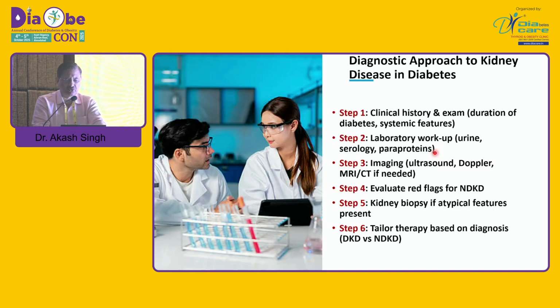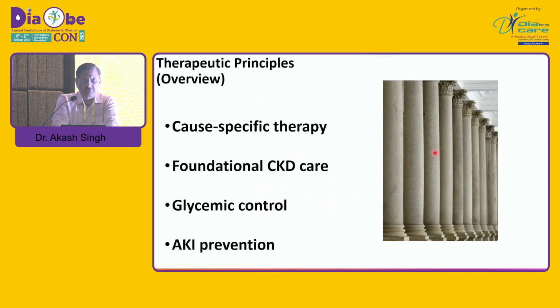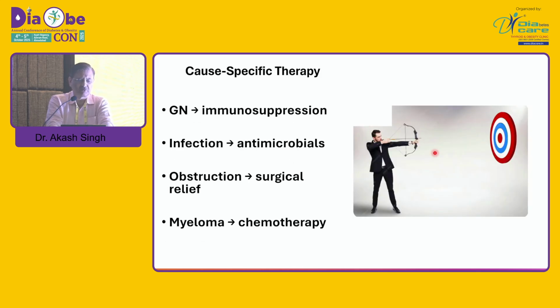situations. So you should go for clinical history and examination, laboratory workup, imaging, evaluate red flags for non-diabetic kidney disease, kidney biopsy if atypical features are present, tailor therapy based on diagnosis basically. There are biomarkers beyond albuminuria which are being developed. Now coming to the therapeutic principles: cause-specific therapy, fundamental CKD care, glycemic control and AKI prevention. So if there is a glomerulonephritis, immunosuppression; infection, antimicrobials; obstruction, surgical relief; myeloma, chemotherapy. So you should go for cause-specific